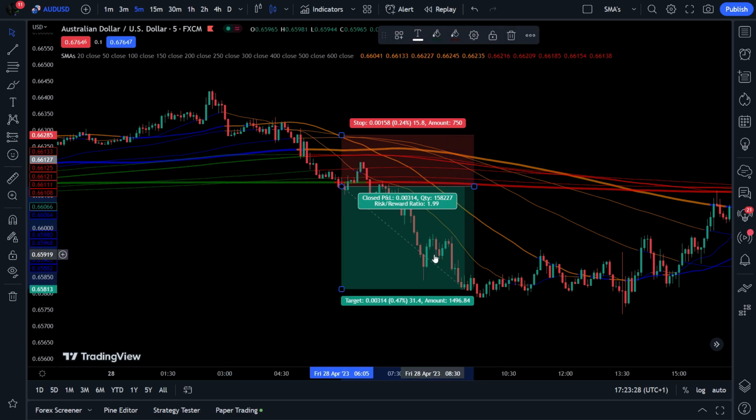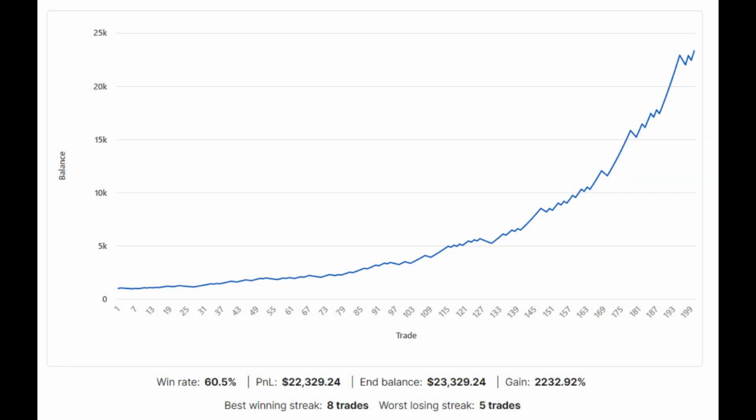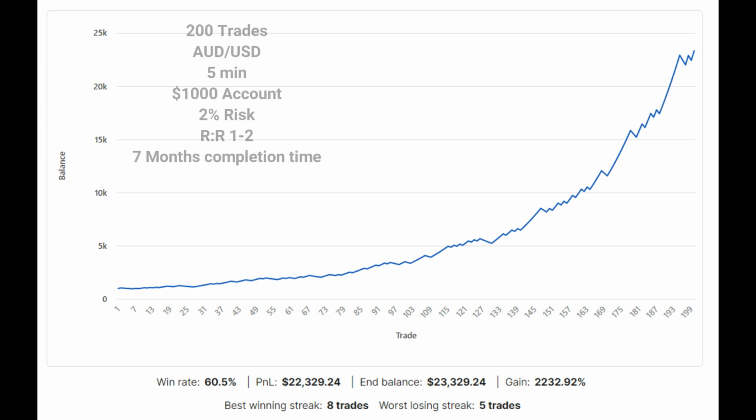Okay. Now that we have run through a couple examples, I'm now going to back test the strategy 200 times and see what results we get out of it. Here are the results after my 200 trades. This test was done on the Forex pair Australian dollar to US dollar, 5-minute chart. This account started at $1,000, risking 2% per trade, which included compounding. The set risk to reward was 1 to 2, and the 200 trades took a lengthy 7 months to complete.